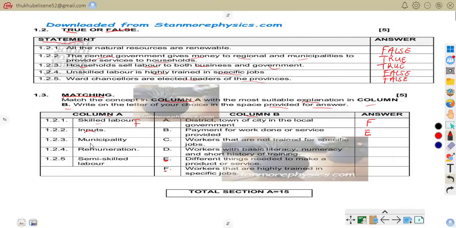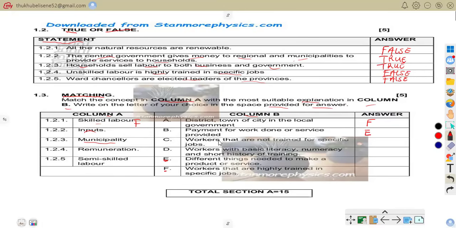Now let us be on municipality, 1.23. We want to know the explanation that matches this concept, municipality. The correct answer there is A: municipality, district, town or city in a local government. A municipality is the local government responsible for towns and cities. For example, the Mahalakwena municipality provides local services to residents.